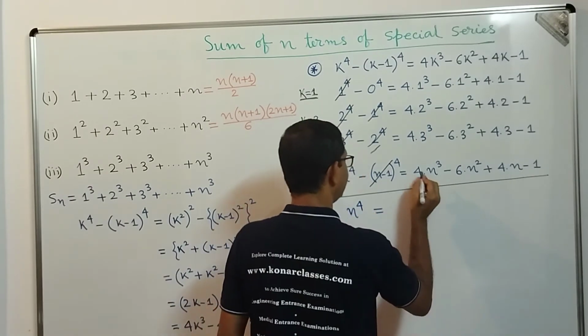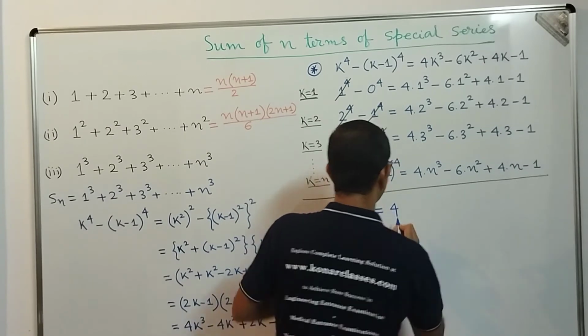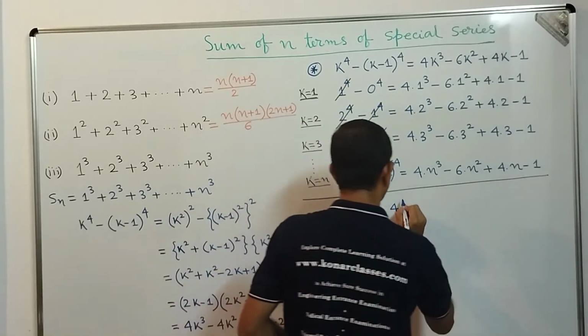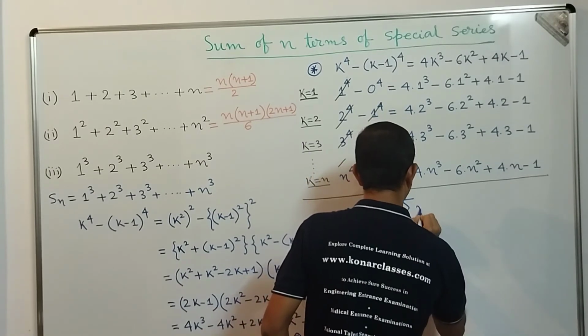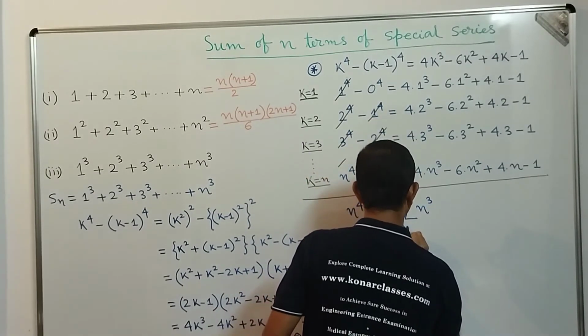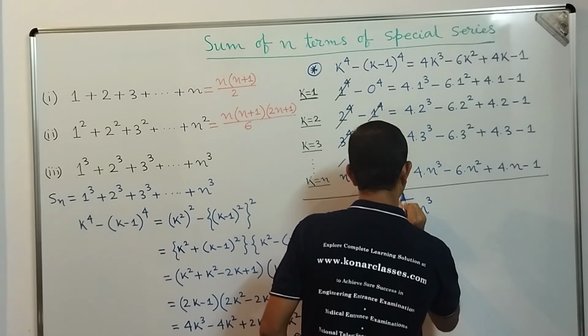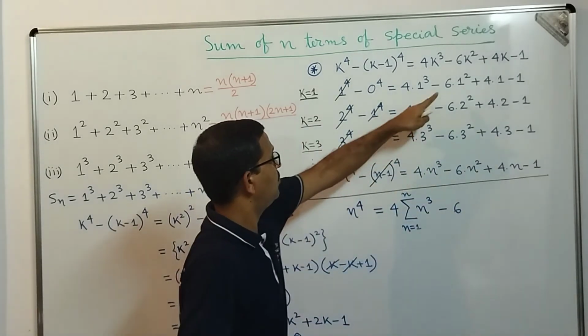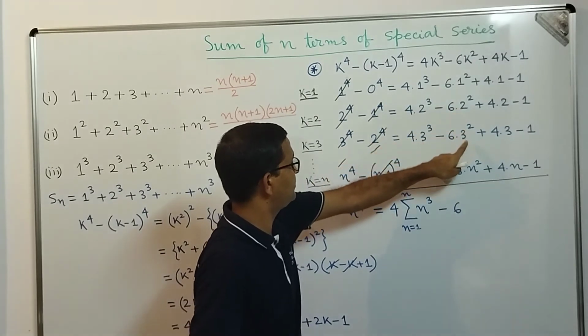And in the right hand side, what we get is 4 into 1 cube plus 2 cube plus 3 cube up to n cube. So 4 into summation of n cube, n equal to 1 to n, minus 6 into 1 square plus 2 square plus 3 square up to n square.